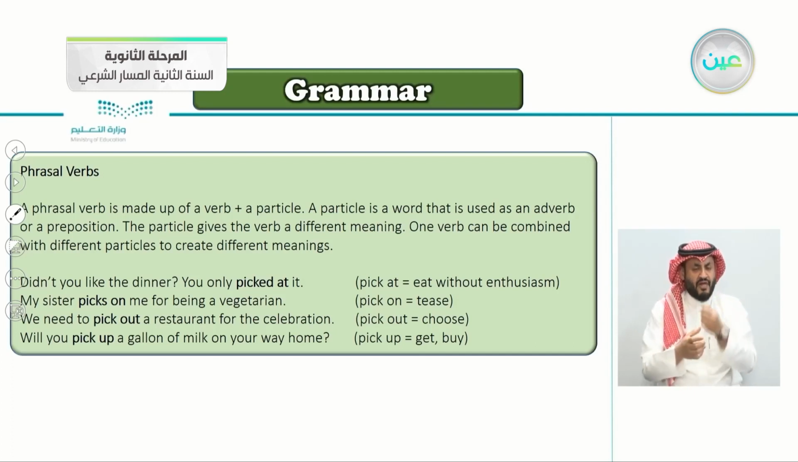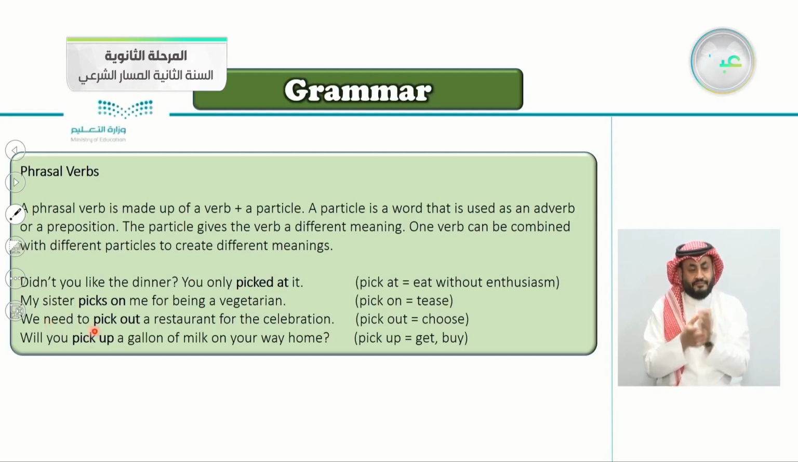Number 2, my sister picks on me for being a vegetarian. Notice it's the same verb, pick, but it's different here in the particle. Here it's at, and here it's on. So what does it mean to pick on? It means to tease someone, to annoy him.